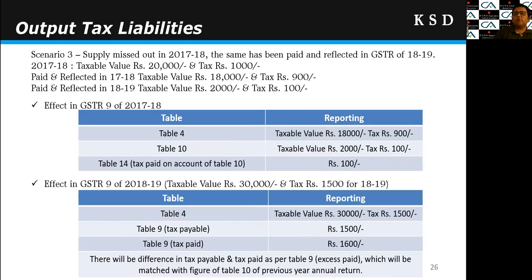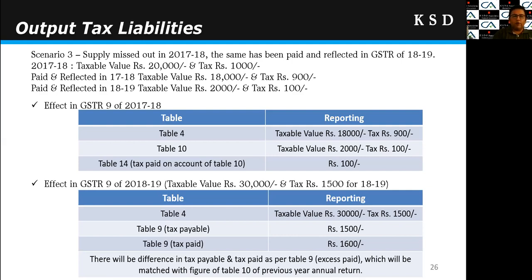Then let's take scenario 3. In scenarios 1 and 2, we talked about only tax impact, right? In scenario 3, we will talk about the entire supply transaction having been missed out. There is one invoice of, say for example, 2000 rupees in 17-18, which has been missed out in 17-18 and reflected in 3B and GSTR-1 of 18-19. So these are the facts. In 17-18, my total turnover was 20,000 rupees and tax liability 1000. In 17-18, I reflected 18,000 turnover and 900 tax liability, and the remaining 2,000 turnover and 100 rupees liability I discharged and reflected in GSTR 3B and GSTR-1 of 18-19.